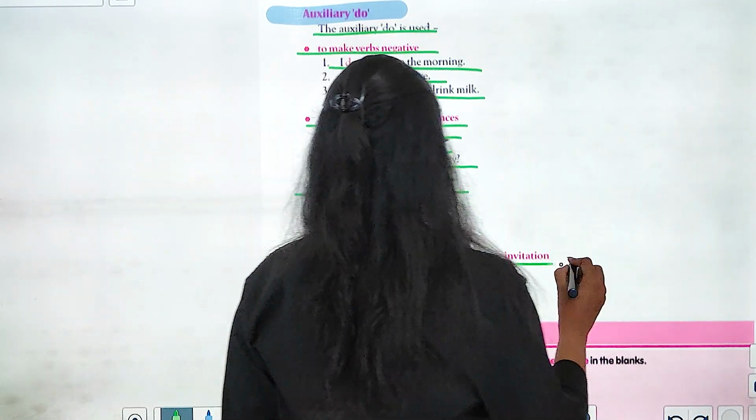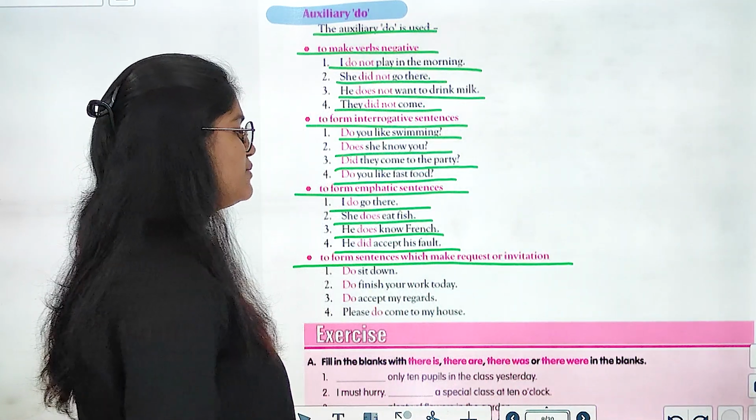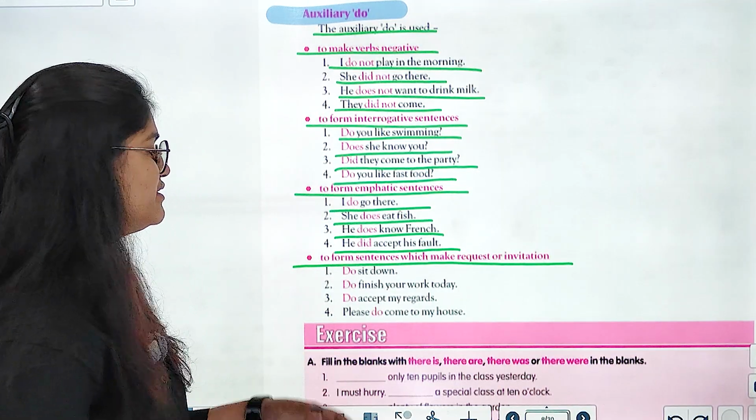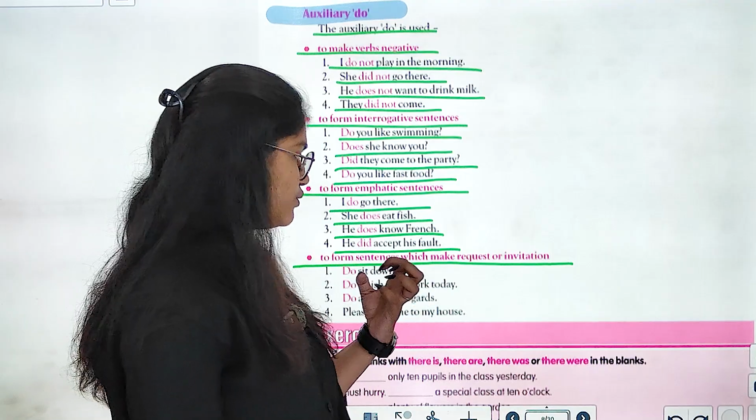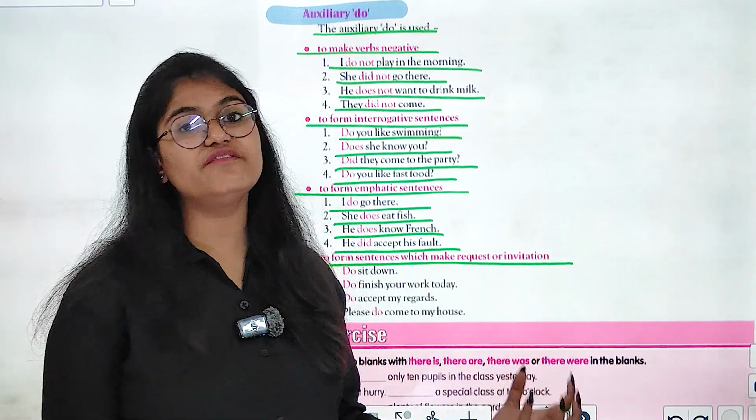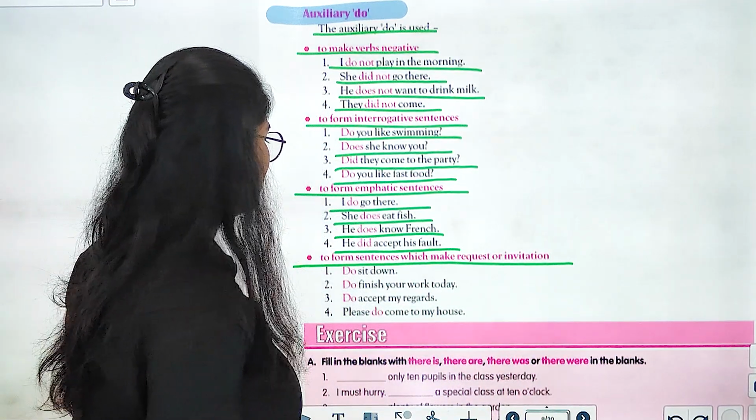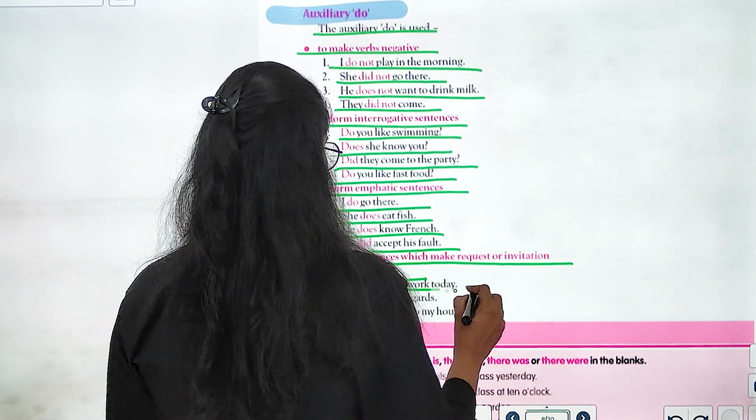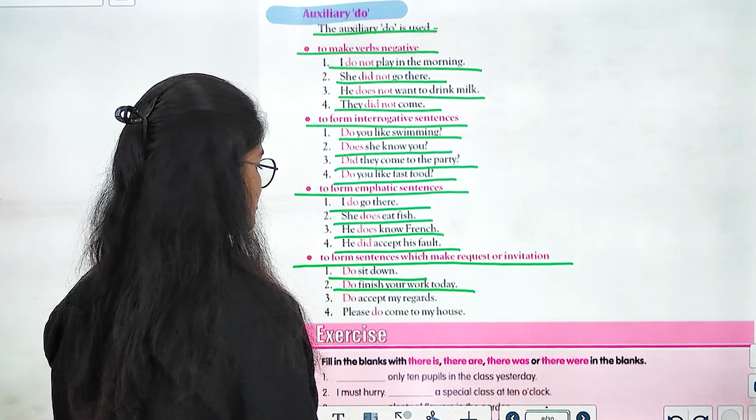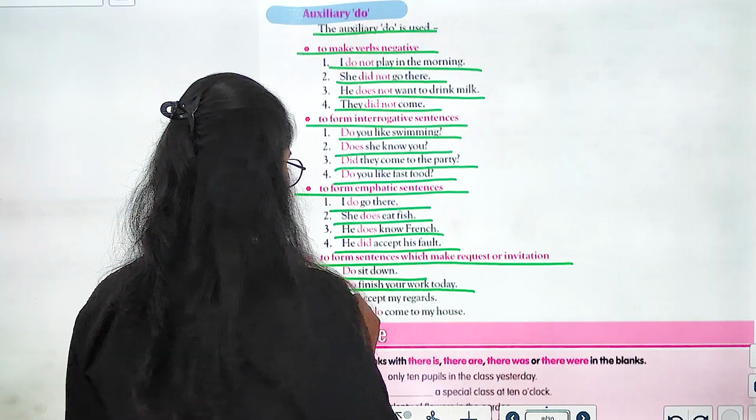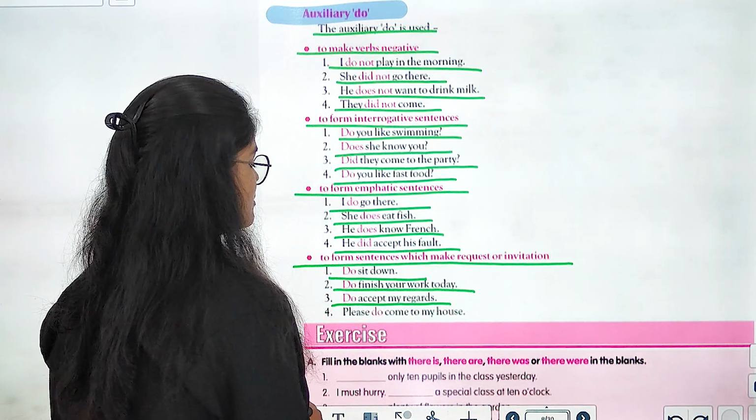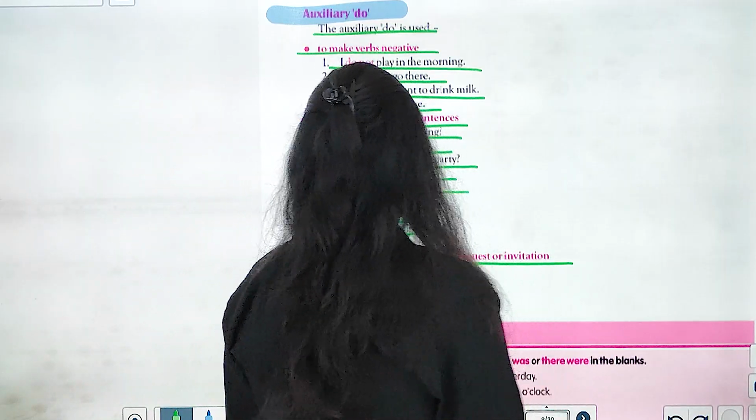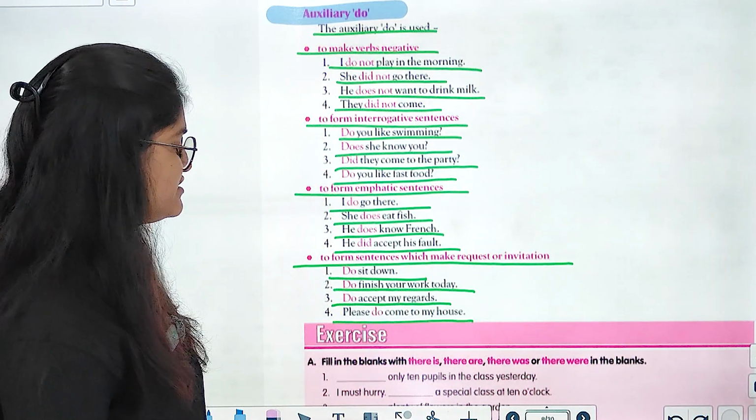Next, to form sentences which make request or invitation. तो जब हमें sentences बनाने हो जो request करती हो या फिर invitation देती हो, right? So it is, do sit down. Do finish your work today. Do accept my regards. Please do come to my office.